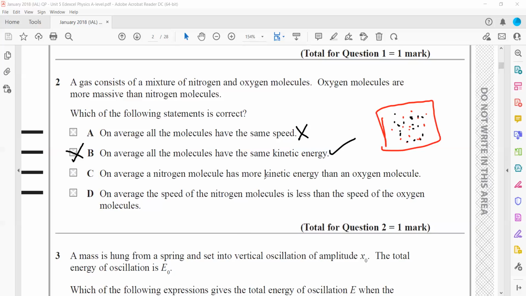Option: on average, nitrogen molecules have more. That is wrong. On average, speed of nitrogen molecule is less. No, it won't be less. It should be more, because nitrogen particles are lighter, so they will move faster.